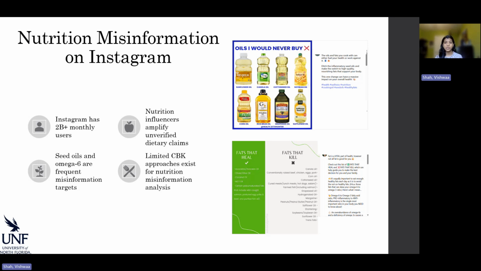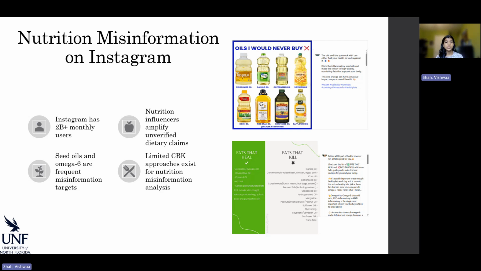and prior misinformation research has largely focused on platforms like Twitter or X and Facebook, while Instagram, with over 2 billion monthly users, has received comparatively less attention. Instagram's influencer driven ecosystem often amplifies nutrition content shaped by trends and simplified health narratives rather than evidence based guidance. In this work, we focus specifically on misinformation narratives surrounding seed oils and omega 6 fatty acids, which are frequently portrayed online as toxic, inflammatory, or harmful.